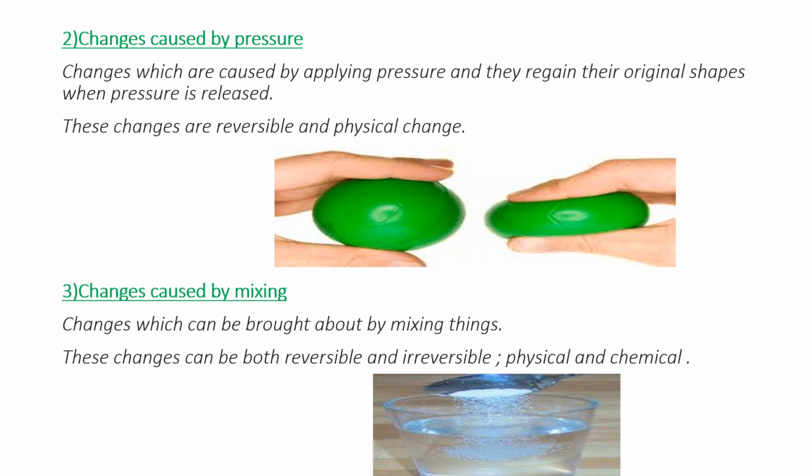Now, changes caused by mixing. These are changes which can be brought about by mixing things. These changes can be both reversible and irreversible, physical and chemical. Sometimes it can be reversed. For example, when we mix salt with water, the salt gets mixed up, and if we want to regain the salt, we heat the liquid and we can see the traces of salt in the pan or utensil in which we have heated it. This also brings about change.